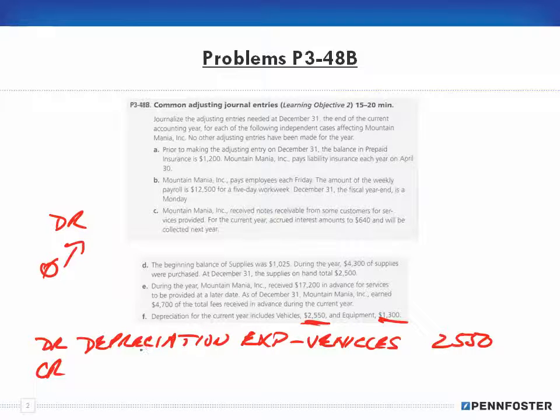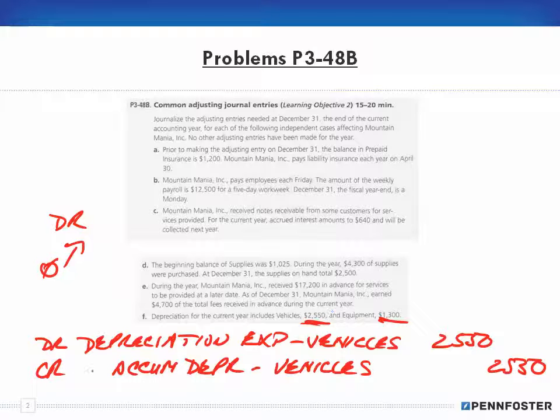Well, I have to associate that with the asset. All right, it's a contra account to the asset. So I'm going to credit accumulated depreciation vehicle for $2,550. I'm also going to do the same thing for the equipment.